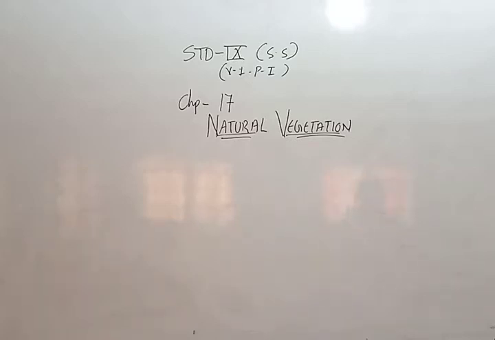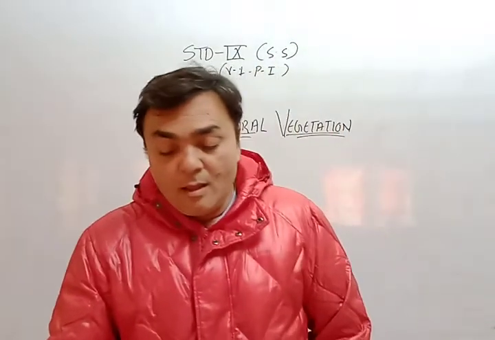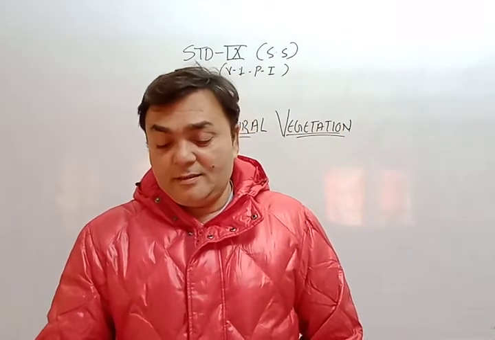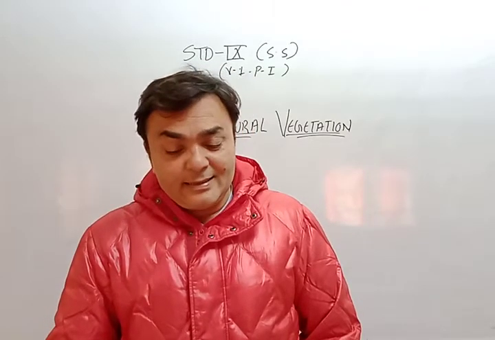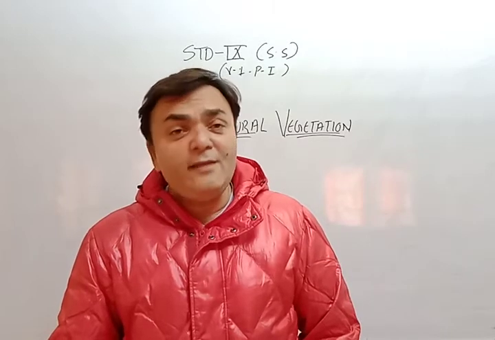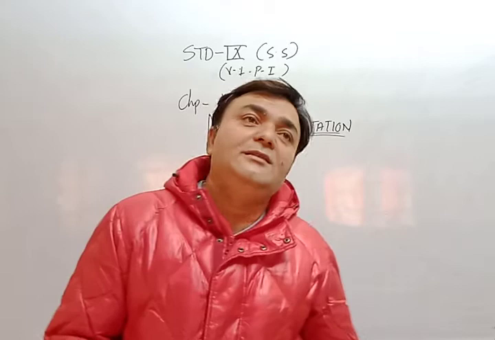Types of natural vegetation: existence and growth of any vegetation depend on the climate of a region. Again, I would like to repeat: existence and growth of any vegetation depends on the climate of a region.